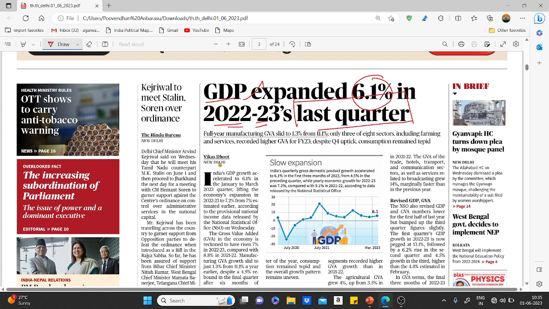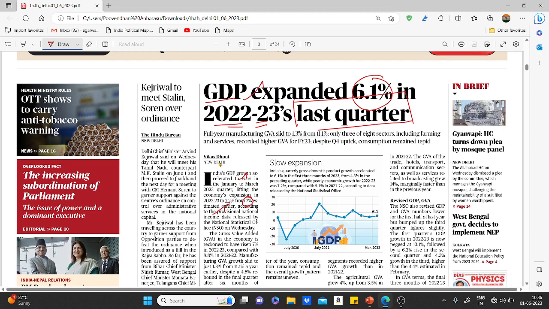Our country's GDP growth accelerated to 6.1 percent in the January to March 2023 quarter, lifting the economy's expansion in 2022-23 to 7.2 percent from the estimated 7 percent, according to the provisional national income data released by the National Statistical Office. This is what the exact context is about.